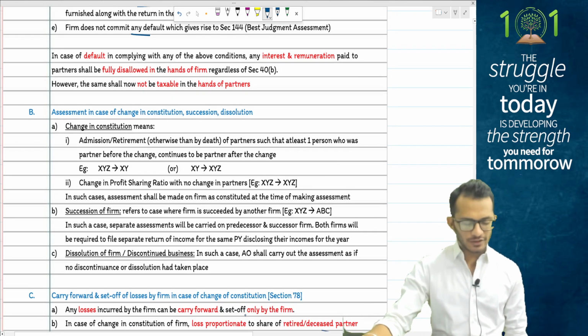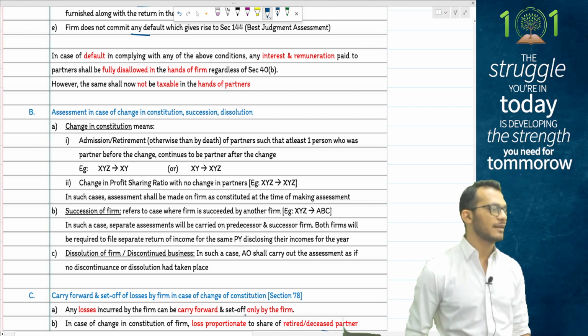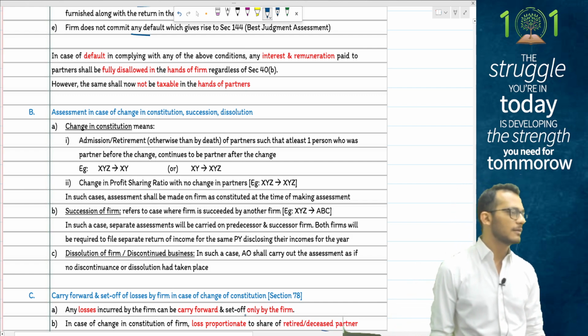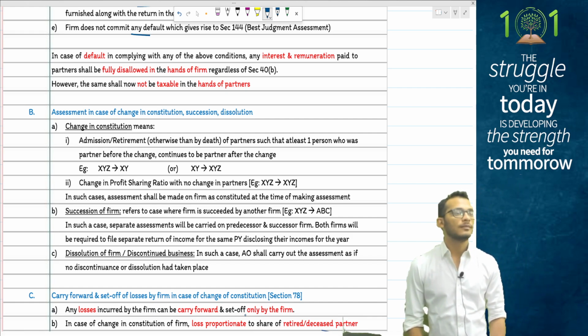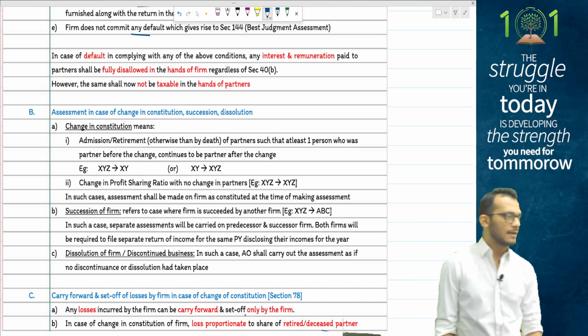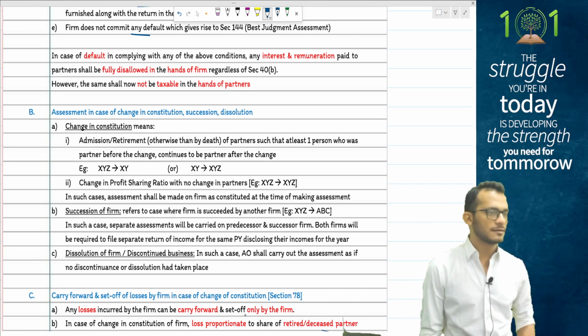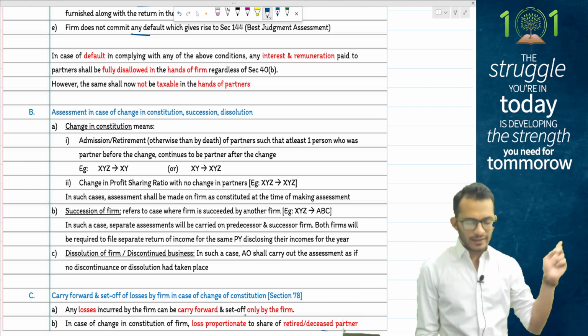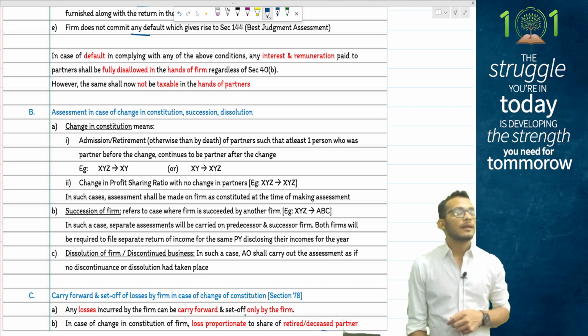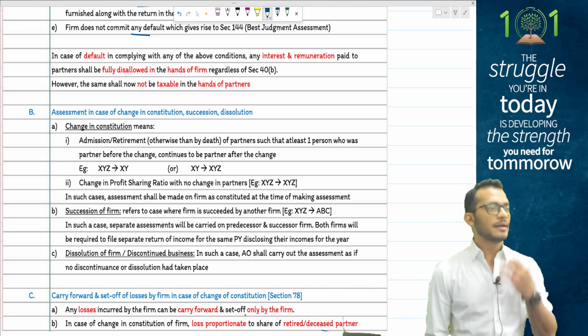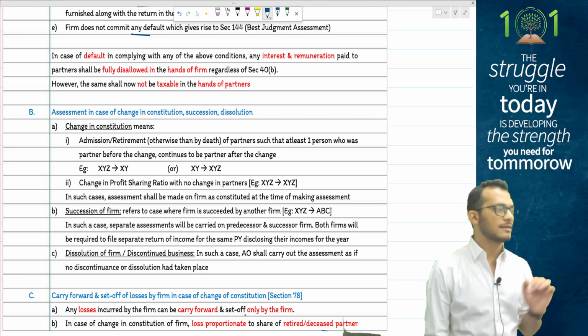Second, people, if a succession completely takes place, meaning all the partners have exited but the firm is continuing, in that case, what will happen? Assessment will happen in the name of the new firm, with the new partners. But in case there is a dissolution or discontinuance of business, people, then the assessment will continue as if the firm was never dissolved until the assessment gets a closure.